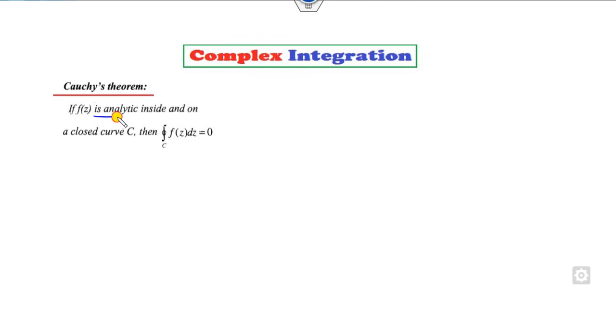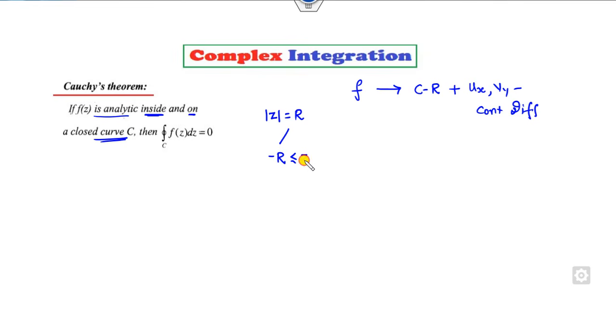Whenever you have an analytical function, what is the meaning? How you can prove the f is analytical? You can easily verify whether the CR equation is satisfied plus your partial derivatives are continuously differentiable. Then you can say it's an analytical function. Whenever your function is analytic inside and on the closed curve, say this is my curve, what is the meaning of that? It means it is analytic inside and on the curve. So when you prove it's an analytical function, then the integration over this curve will be 0, and this result is called the Cauchy theorem.